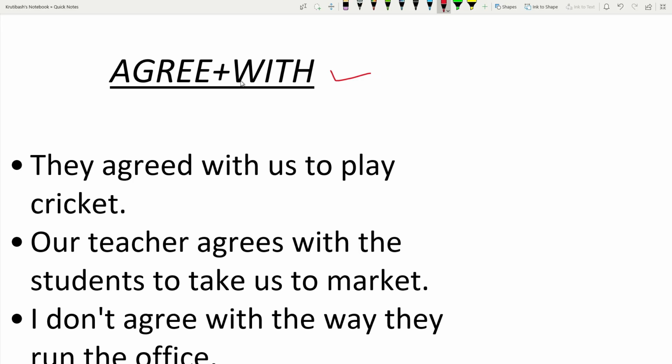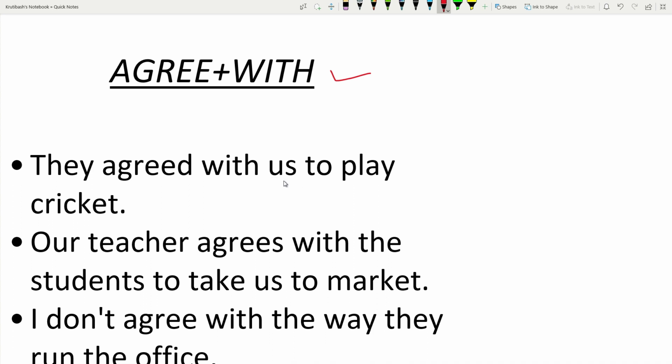Agree plus with. They agreed with us to play cricket. As per the object of a preposition, we use that preposition. After agree, with comes because the object is a person or persons, or the pronouns used for persons.